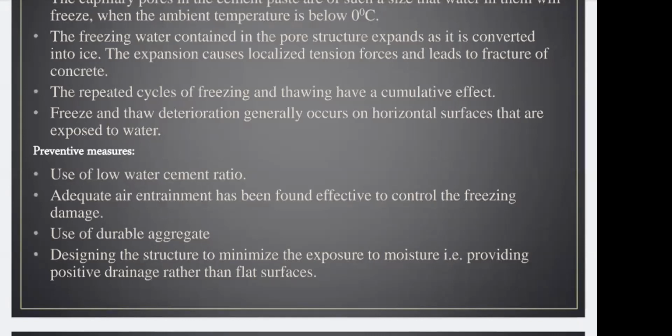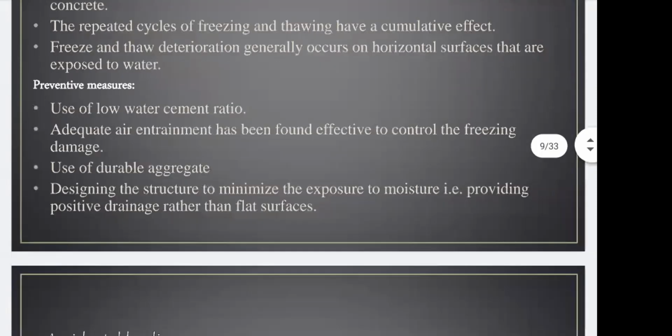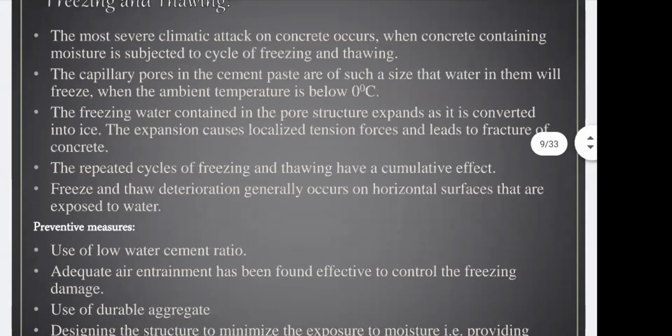Okay, at least for one floor. If you are constructing G plus 25 floors, then at least you should be able to finish one part of your slab, which is completely up to the discontinuous edges. So remember this preventive measure. So next is designing the structure. We have done with that. Okay, preventive measures. So are you getting this? I hope you are getting this.